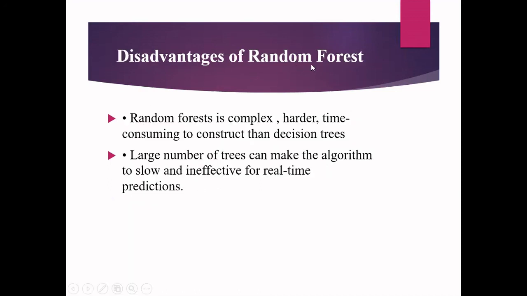Coming to the disadvantages of random forest, they are very complex when compared to decision trees and harder to interpret. It is also a time consuming process as we are constructing multiple trees. A large number of trees can make the algorithm too slow and ineffective for real-time predictions, because in real-time prediction, we want to make the decision immediately. So when we construct multiple trees, it is going to slow our process. These are some of the disadvantages of the random forest algorithm.